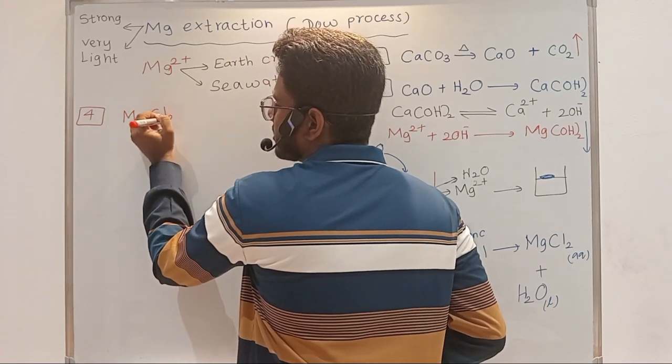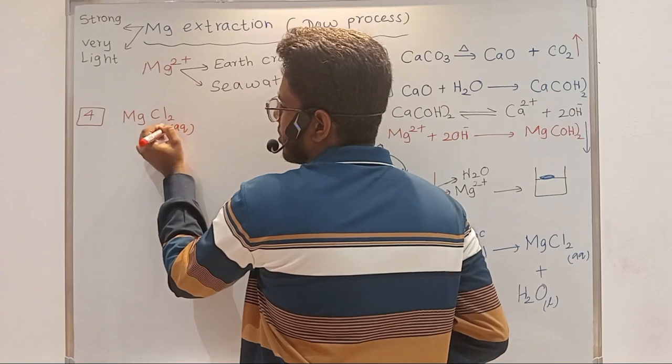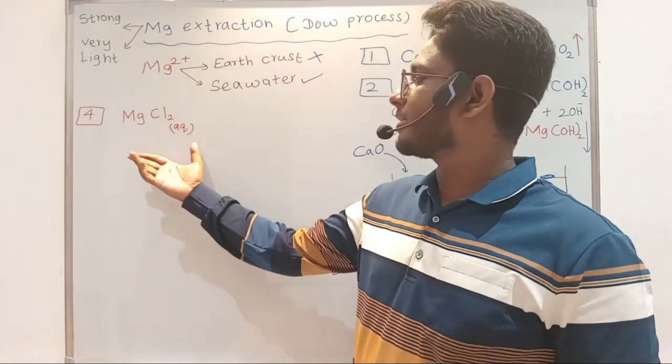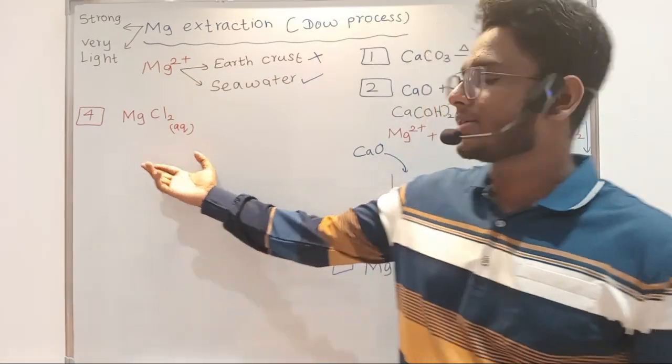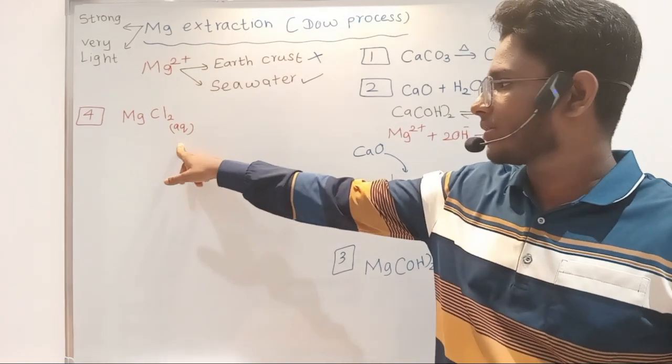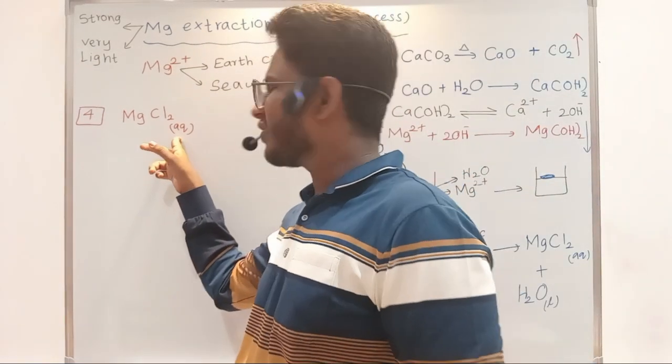Now consider this magnesium chloride, what is present? Magnesium chloride aqueous means you will be having magnesium, chlorine and water. You'll be having water, because it is aqueous, so definitely we'll be having water.